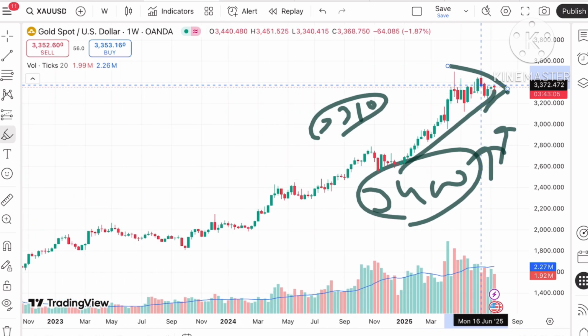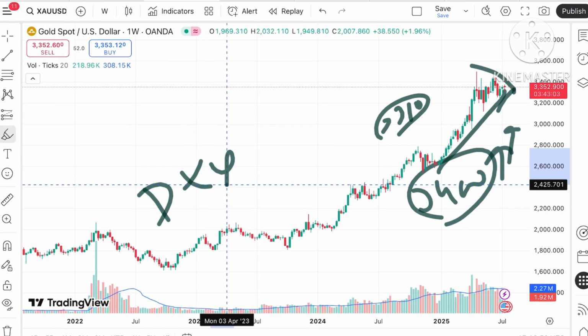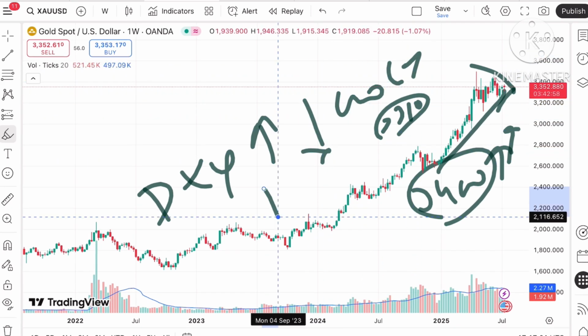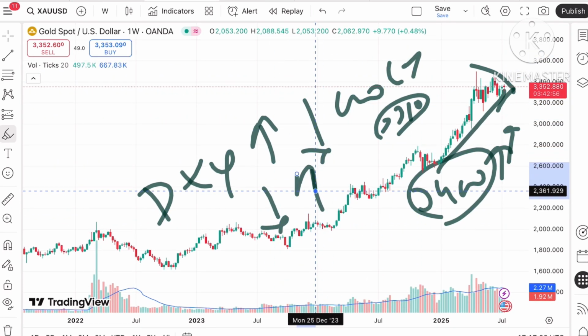The price of gold depends on a lot of factors. One of the factors is the dollar index. When the dollar index rises, we see the price of gold comes down. Similarly, when the dollar index moves down, we see the gold price goes up.